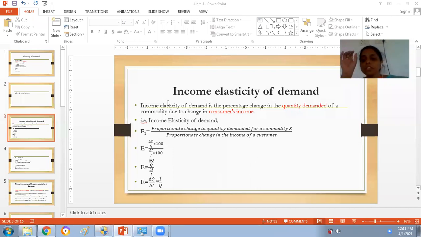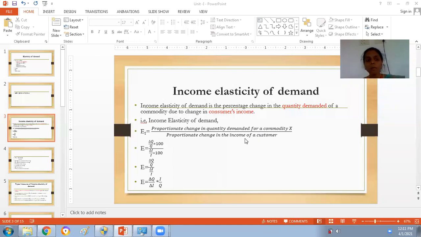The percentage change in quantity demanded can be measured with respect to the consumer's income. So see here, the proportionate change in quantity demanded for a commodity X with respect to the proportionate change in income of a customer.